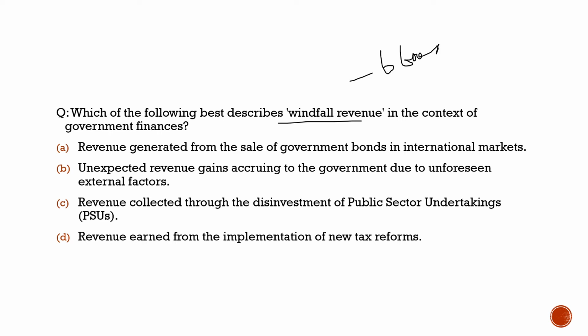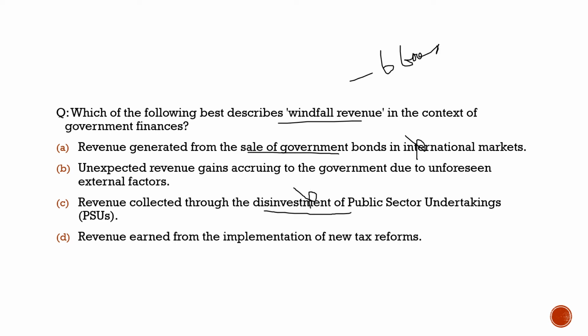Here the question says, which of the following best describes windfall revenue in the context of the government finances? First statement, revenue generated from the sale of government bonds in international market. No, it is not something like that. Third statement, revenue collected through the disinvestment of public sector undertakings. No, it is not due to disinvestment of the public sector undertakings.